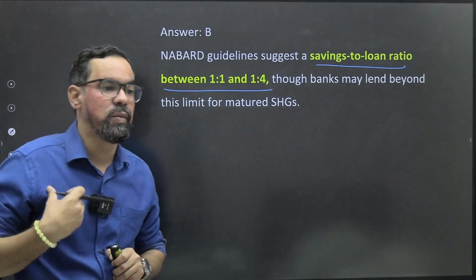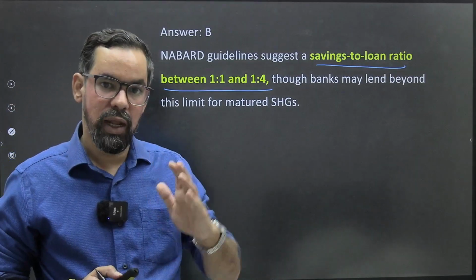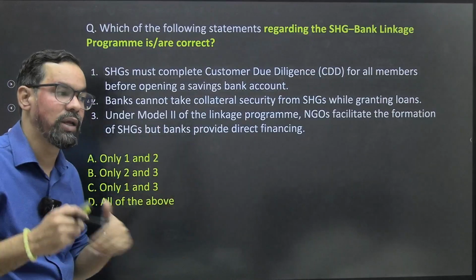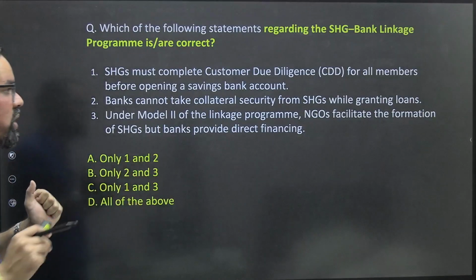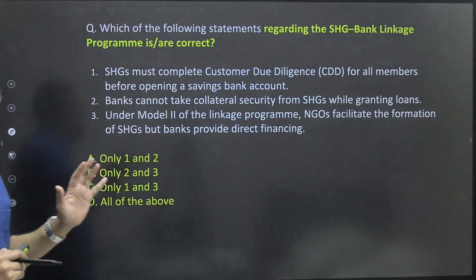That means if a person has savings of 1 lakh rupees, they can take a loan of up to 1 lakh, 2 lakh, or a maximum of 4 lakhs. That is 1:4. But it cannot go beyond that. In the case of a matured self-help group, it can go beyond that.